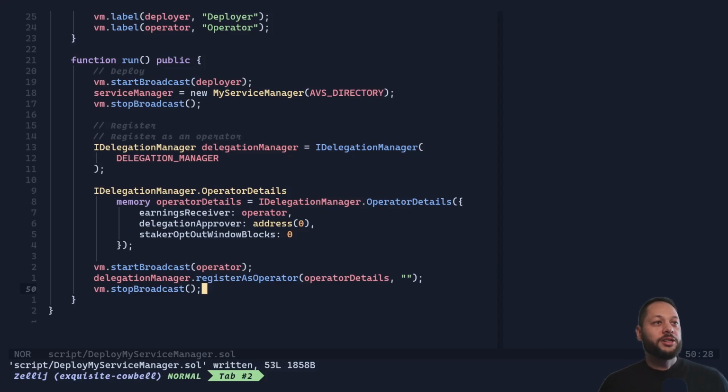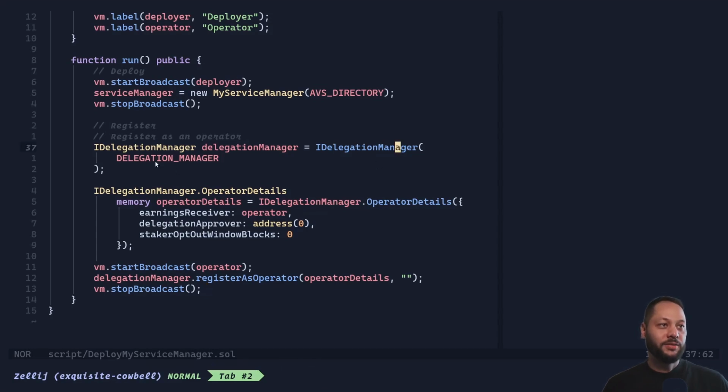So before an operator can register with an AVS, they need to register to EigenLayer itself. So we do this through the delegation manager. And so we need to pull up the live instance on chain of the delegation manager, and we set that through this call right here, passing in the address we defined above. Then we set some operator details using this struct from the interface we pulled in. So we just need the earnings receiver, basically where the operator wants to receive their rewards and earnings. So we pass in the operator address. Delegation approver, we don't need that right now, and we don't need this stake opt-out window blocks either. So we just set those to 0.